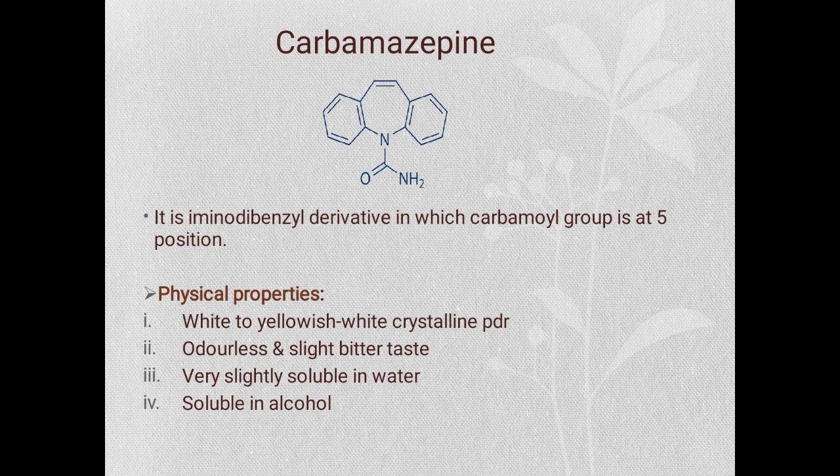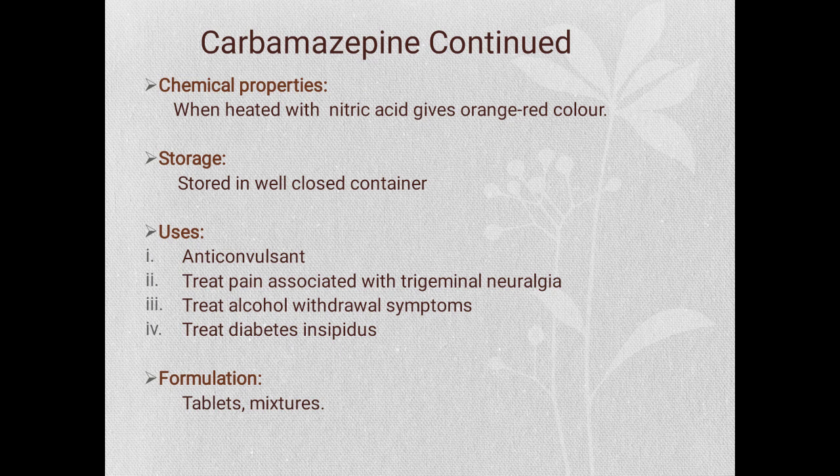Next drug is carbamazepine. Carbamazepine, the structure is as shown here. It is an imino-dibenzyl derivative, in which the carbamoyl group is present at 5th position. Physical properties: white to yellowish white crystalline powder, odorless with slight bitter taste, very slightly soluble in water and soluble in alcohol. Chemical properties: when it is heated with nitric acid, it gives orange red color. Storage: it is stored in well closed container.